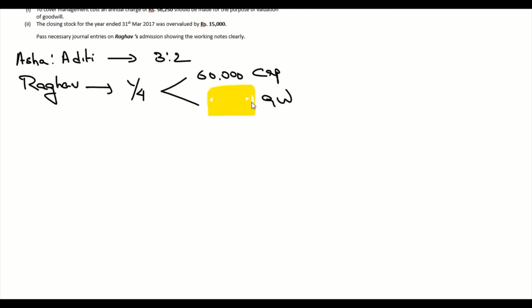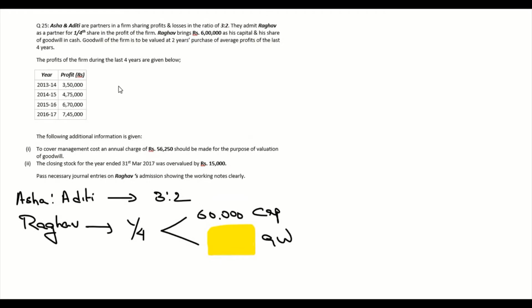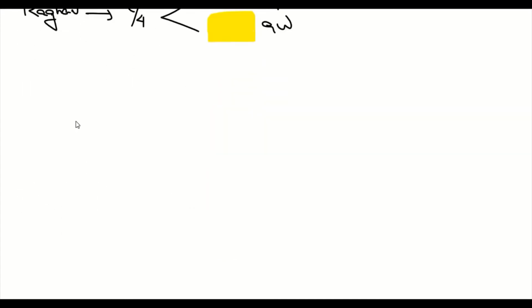So we need to find this goodwill that Raghav should bring, for which the question says we need to calculate the goodwill. They calculate the goodwill based on 2 years purchase of average profit for the last 4 years, and we need to find the average profit now.